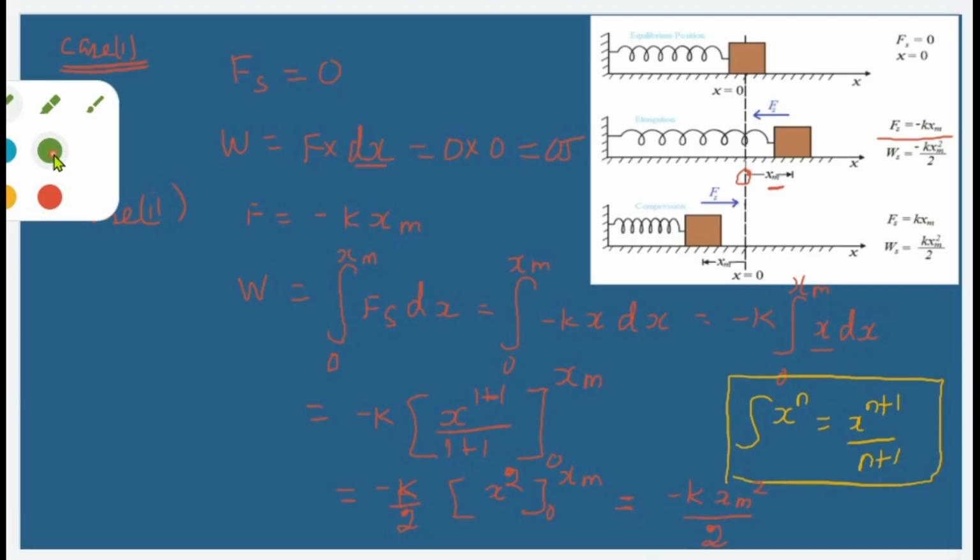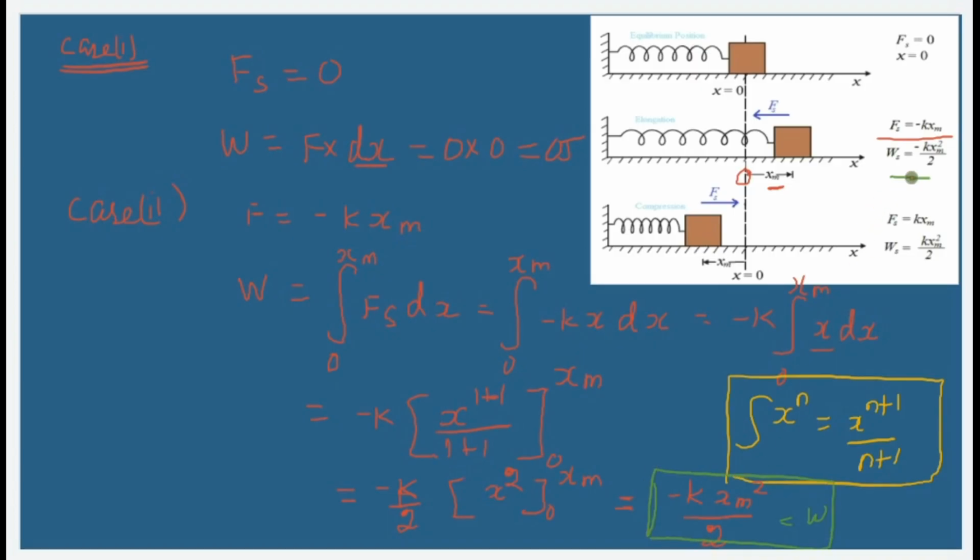So what is the work done we have over here is nothing but minus k xm square by 2. That's the same work done what we have over here. So we have proved it for the case 2.